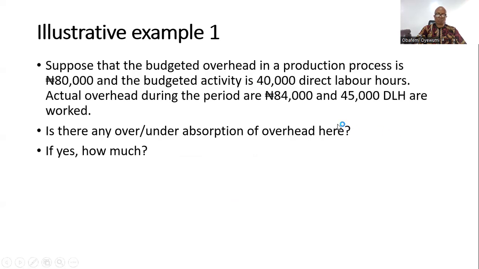So let's look at this example to illustrate what we've been talking about concerning under or over absorption of overhead. Suppose that the budgeted overhead in the production process is 80,000 and the budgeted activity is 40,000 direct labor hours. Actual overhead incurred in the course of the same period is 84,000 naira and 45,000 direct labor hours. So is there any over or under absorption of overhead here? That's the question. If yes, how much? So let's look at the suggested answer.